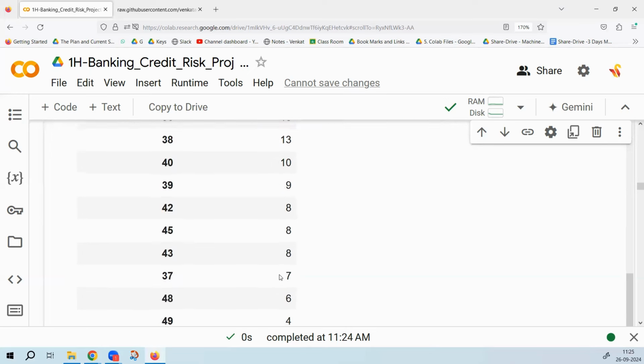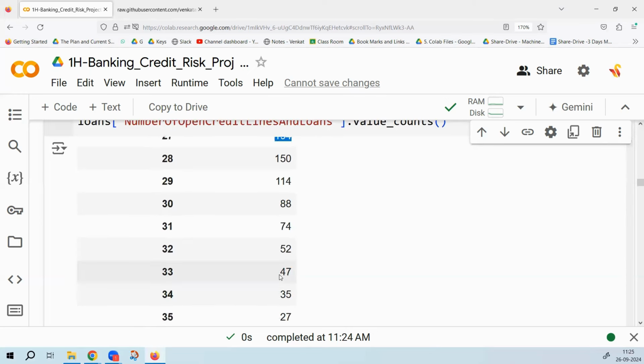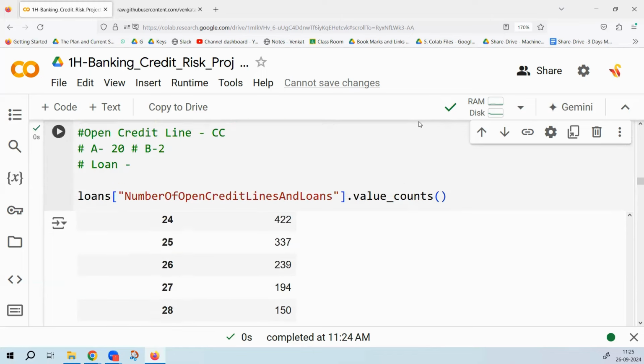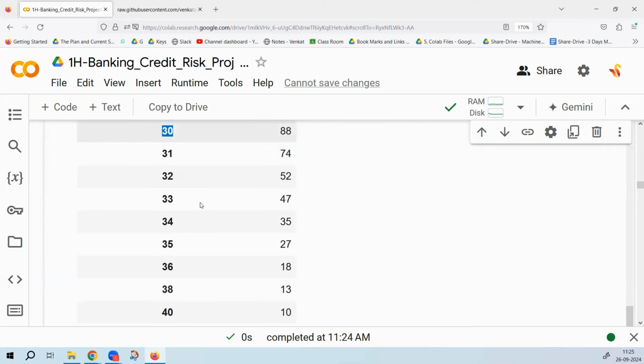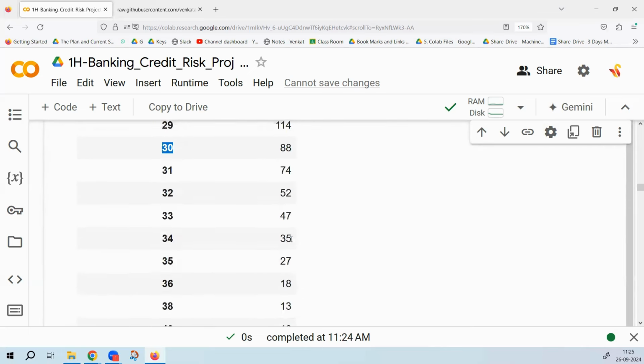Now tell me, who are these? Look at these extreme guys. Who are these 88 people? They have 30 loans and lines. So the variable name is number of open credit lines and loans. So they have 30 loans. Now, sir, why is zero dangerous?